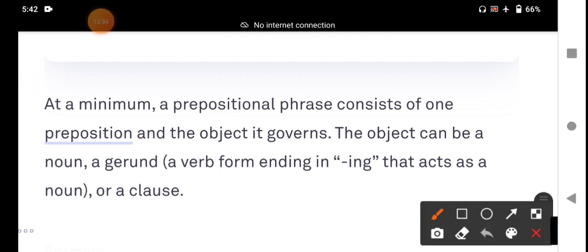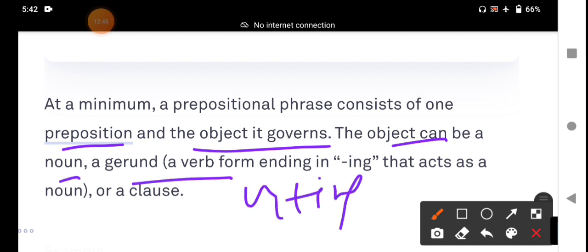At a minimum, a prepositional phrase consists of one preposition and the object it governs. The object can be a noun or a gerund. Gerund means V1 plus ing, the ing form. I made one video on gerund, uses of the gerund. All of you, please watch this video, my dear students. That acts as a noun or a noun clause. A prepositional phrase consists of a minimum of one preposition.